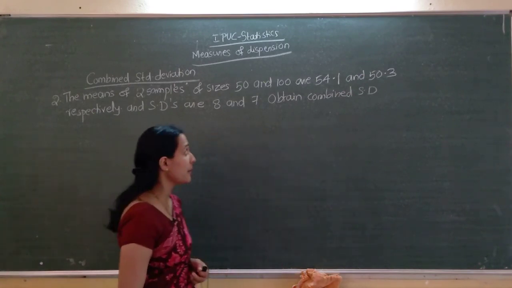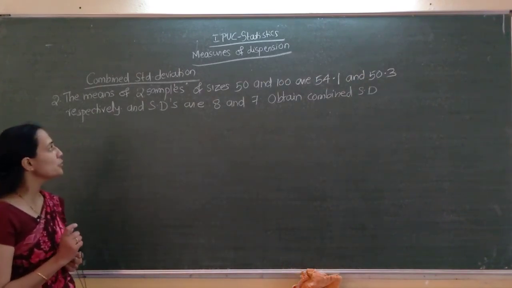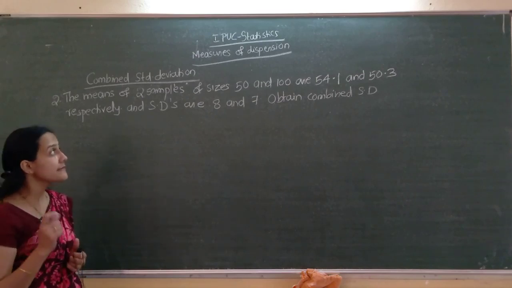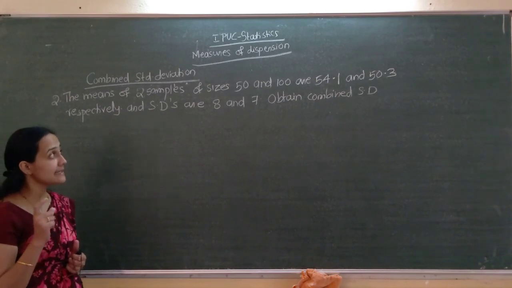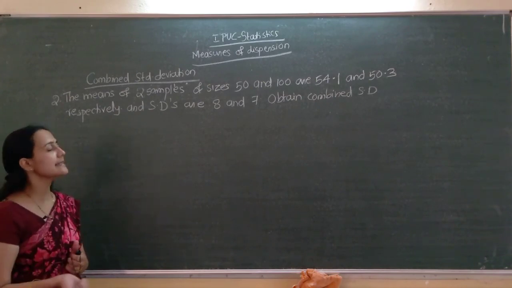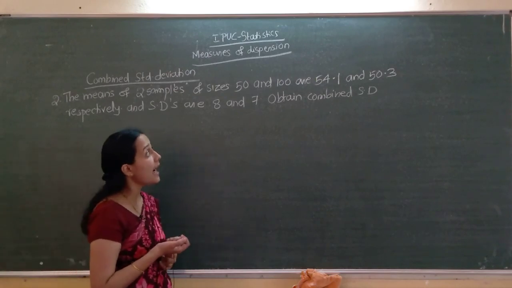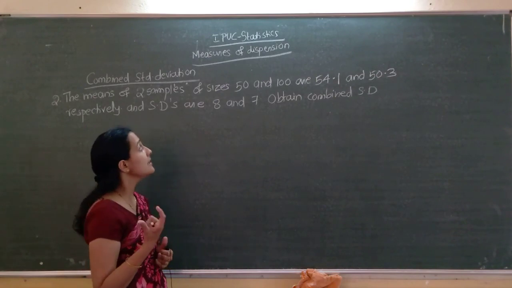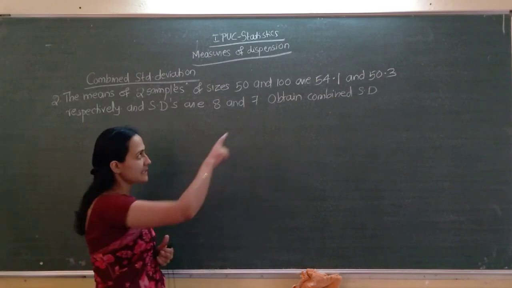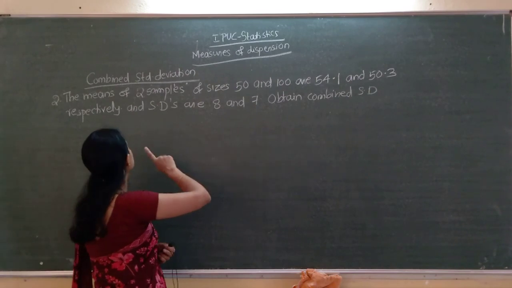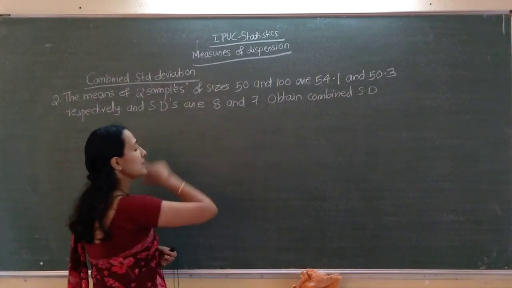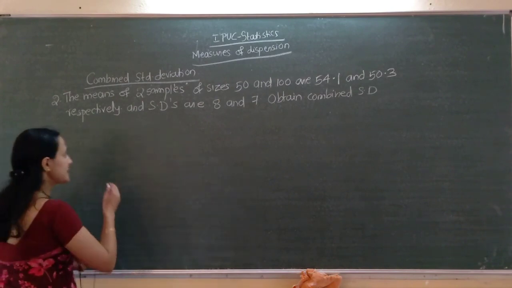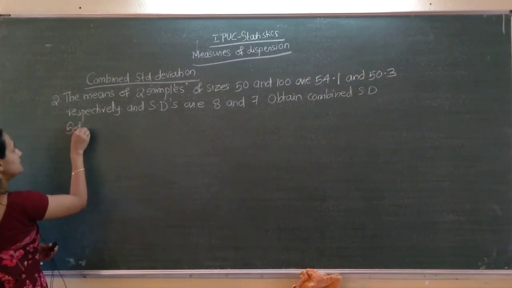So just go through the problem first. The means of two samples given, sample 1 and sample 2, of sizes. First sample size is how much? 50. Second sample size is 100. Which one given? Means given. So mean means arithmetic mean. X1 bar given, X2 bar given. Similarly standard deviation 8 and 7. Sigma 1 and sigma 2. So first write what and all given there.